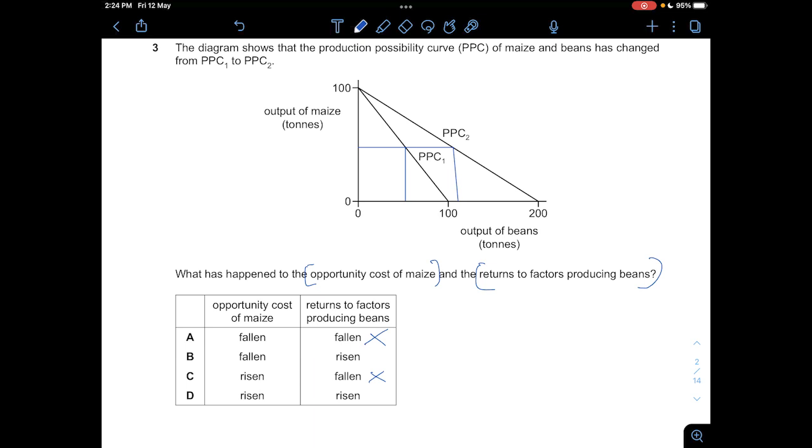The opportunity cost of maize has increased because if you look here, now if you were to produce more maize, you can technically produce more beans, but now you end up just choosing to produce more maize. So the opportunity cost would have increased because the resources could have been used for something else, could be used for beans instead. So both opportunity costs and returns to factors have risen, so the answer is B.